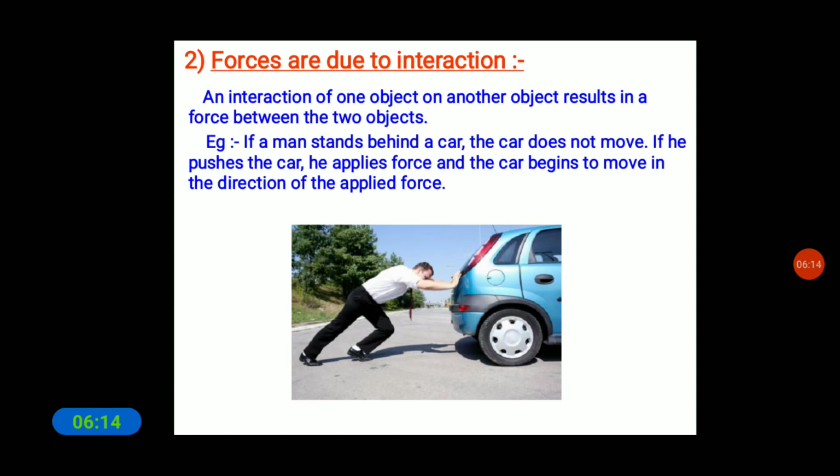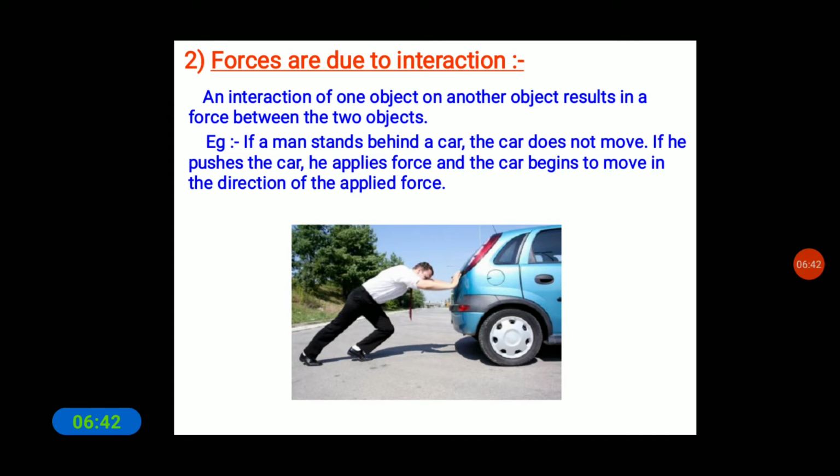An interaction of one object on another object results in a force between the two objects. For example, if a man stands behind a car, the car does not move. If he pushes the car, he applies a force and the car begins to move in the direction of the applied force.